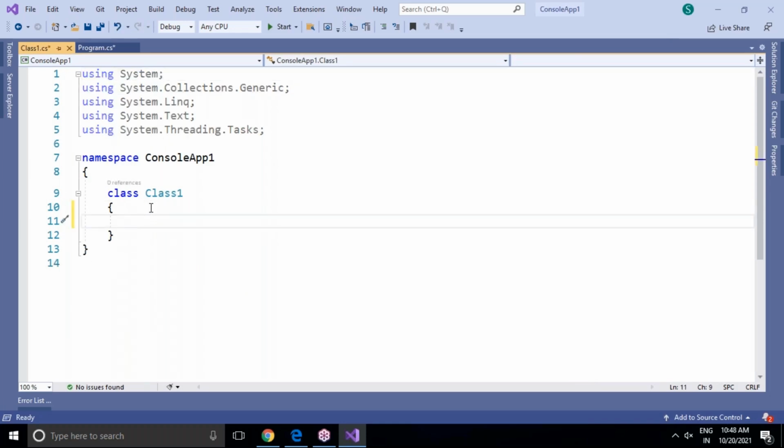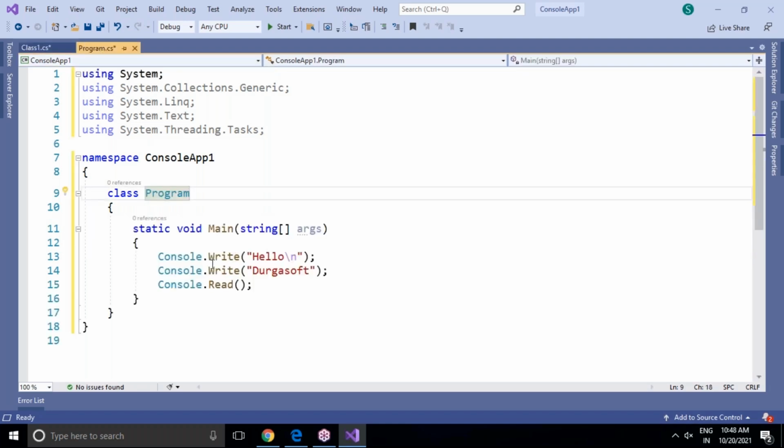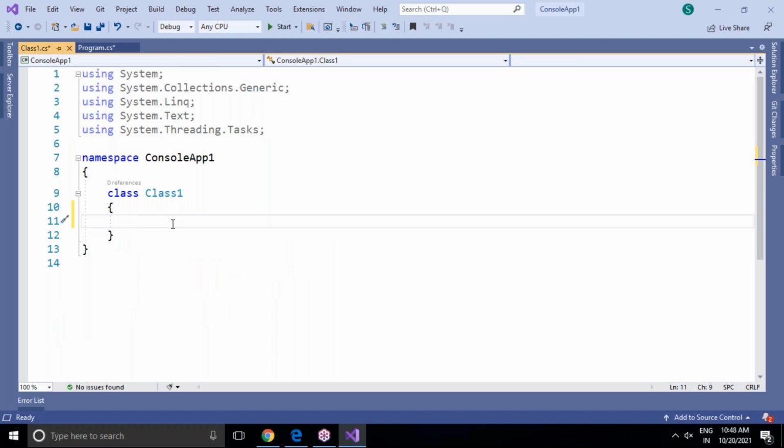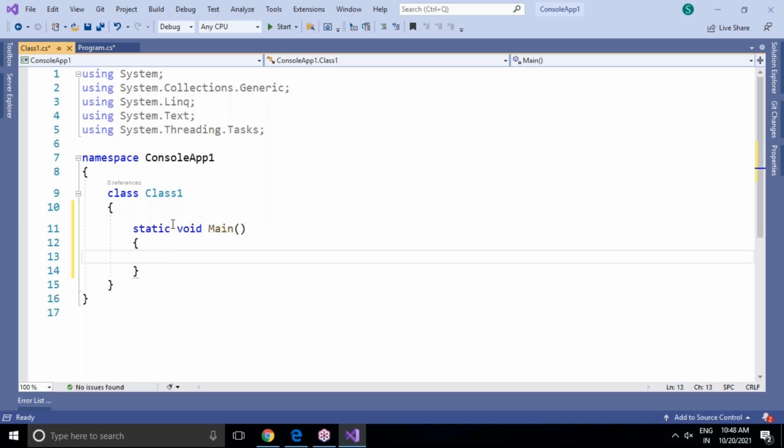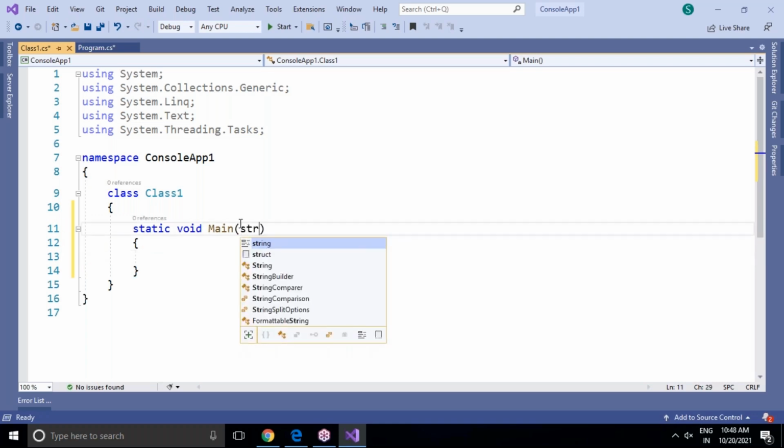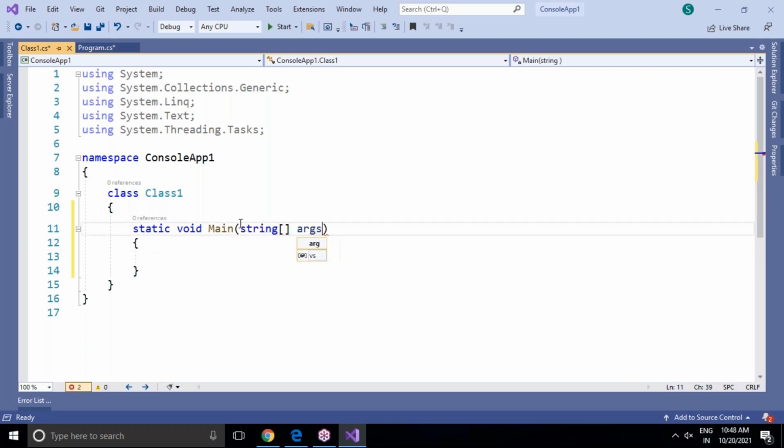But notice that whenever we add a new class here, these classes don't have any entry point. Previously, while creating the console application, along with the Program class, the static void Main method entry point was available already. But whenever we add a new class to the existing console application, static void Main will not be there. You have to add it on your own. Now you can write static void Main, open and close. As I said, string[] args is optional, not compulsory. But this is the way to add the Main method.